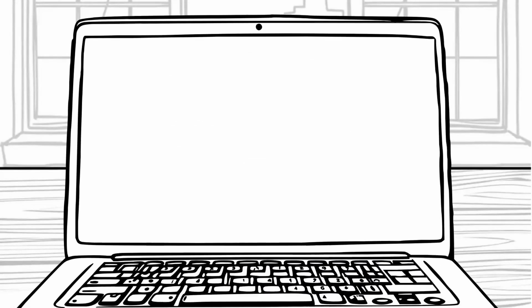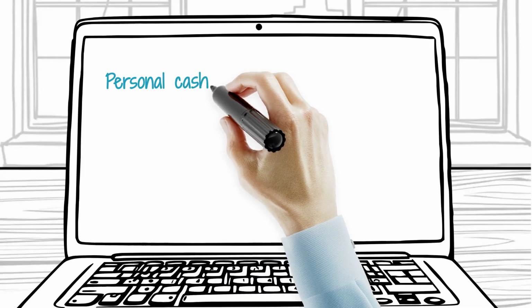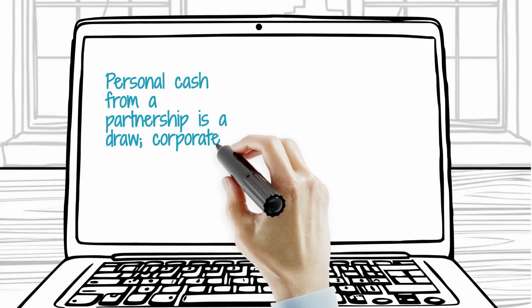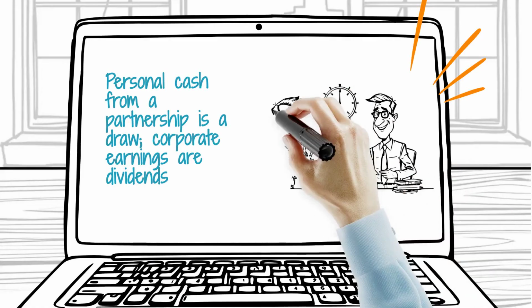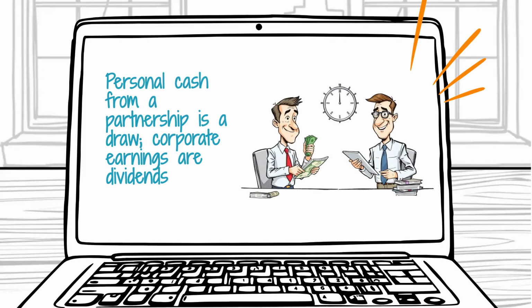So, if you own a small partnership and take cash out for personal use, that is a draw. If you own shares in a corporation and receive a payment from its earnings, that is a dividend. Both reduce what owners have in the business, but they work in different legal and accounting ways.